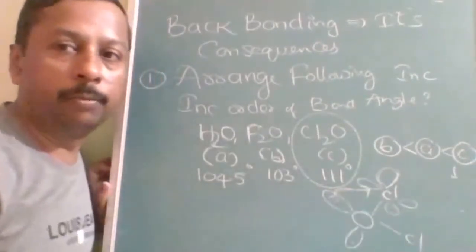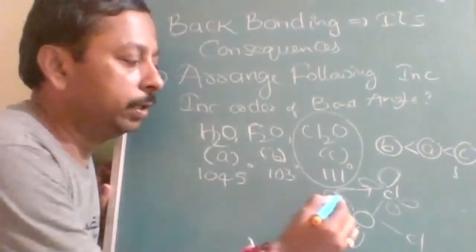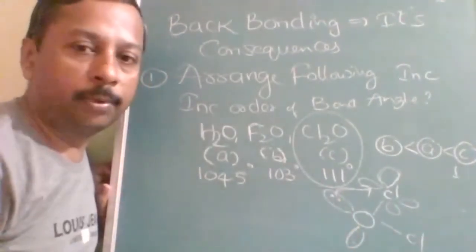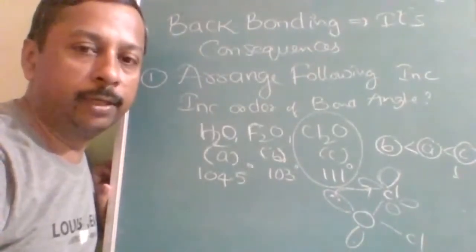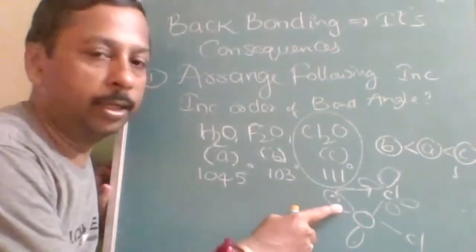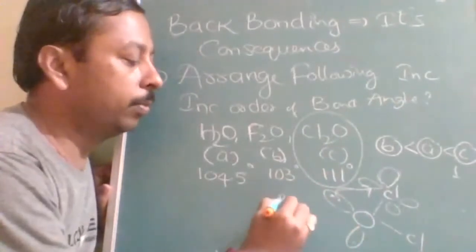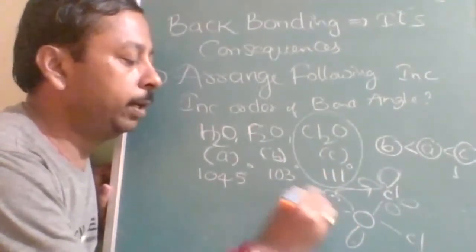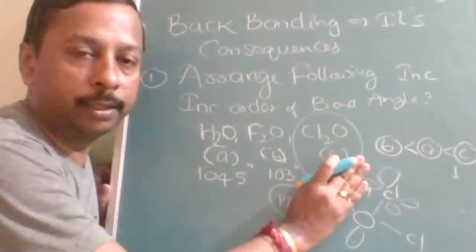Now, what is the type of back bonding here? Between oxygen and chlorine, this orbital is a p orbital and this orbital is a d orbital, so this back bonding is p pi d pi back bonding. So one lone pair is ineffective.